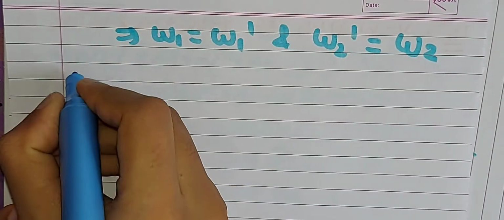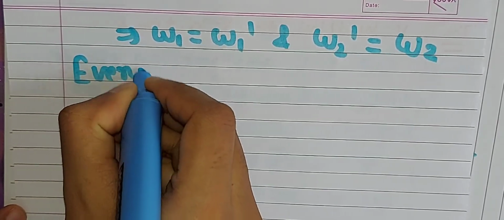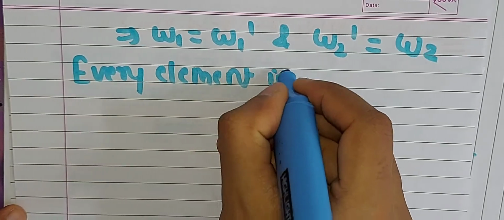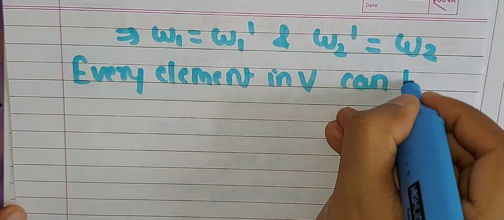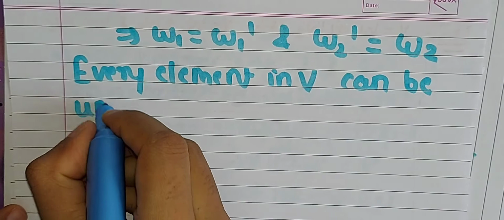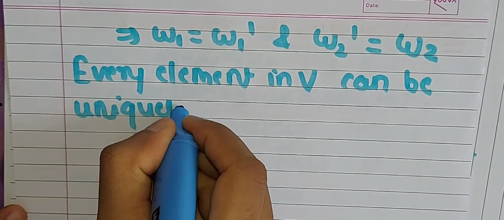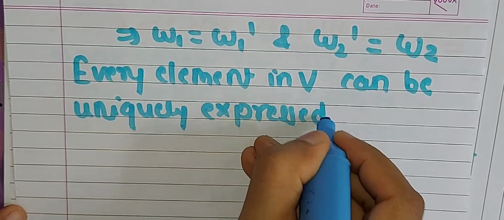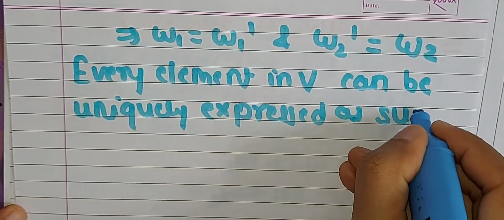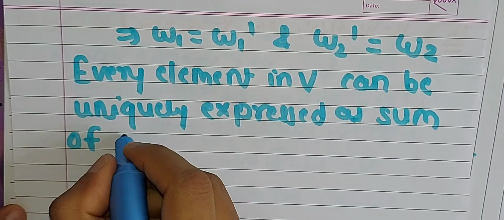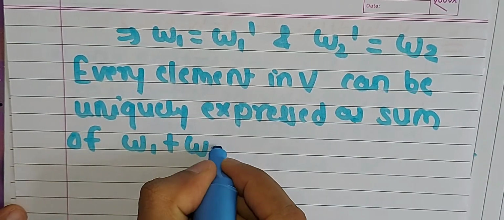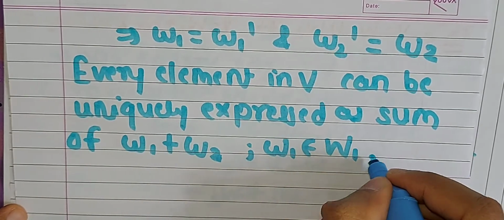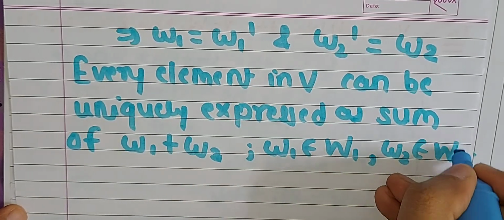That means every element in capital V can be uniquely expressed as the sum of w1 plus w2, where this w1 belongs to capital W1 and this small w2 belongs to capital W2.